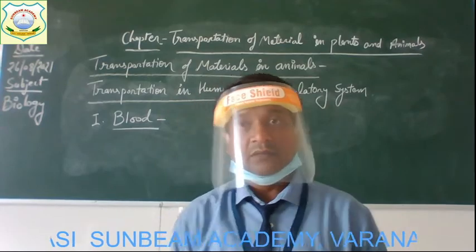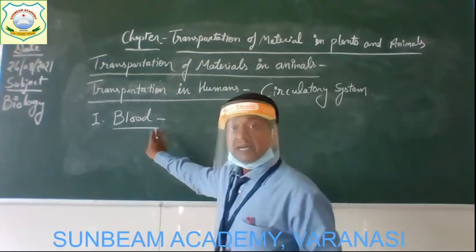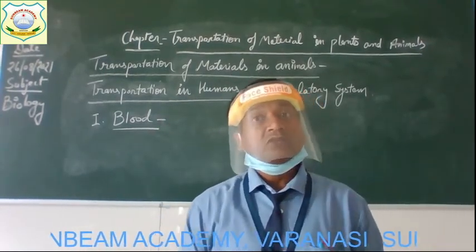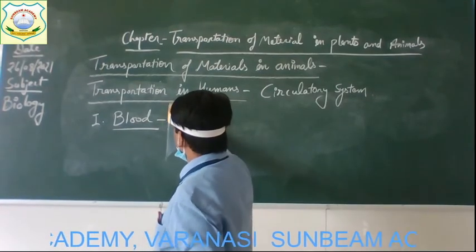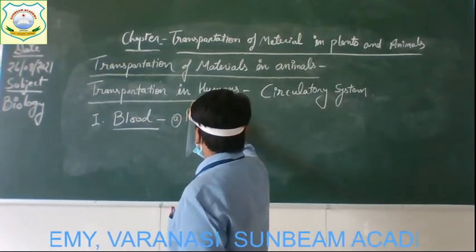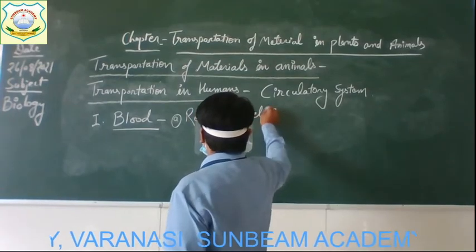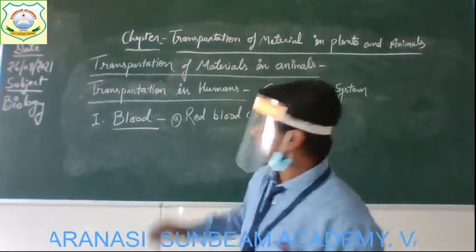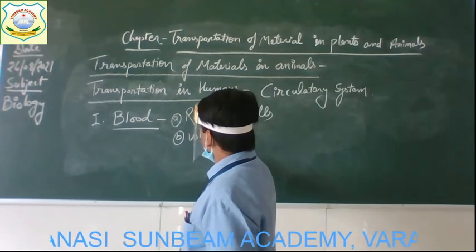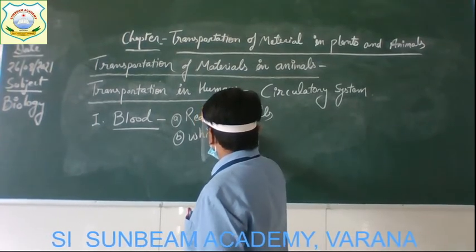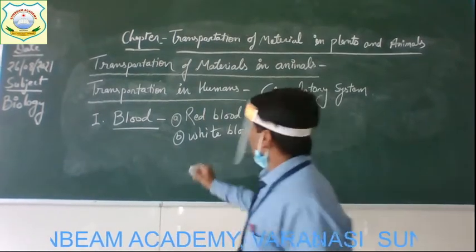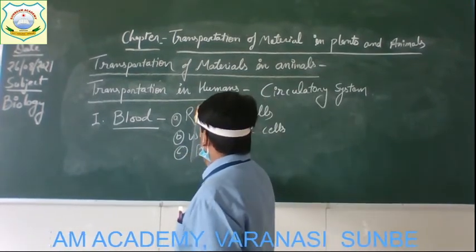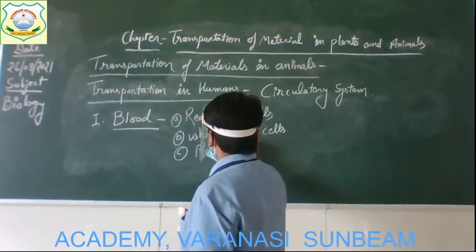So blood is the first component which is responsible for the circulation or transportation of materials in the human body. All right, children? The blood is composed of three different kinds of cells. Okay, and these cells are red blood cells, white blood cells, and the third one, platelets.